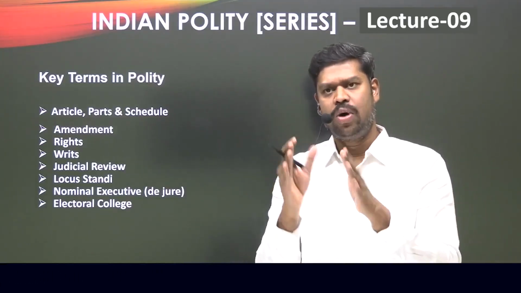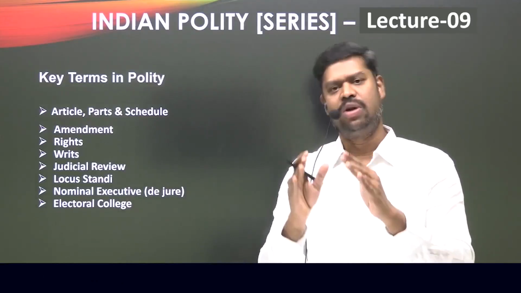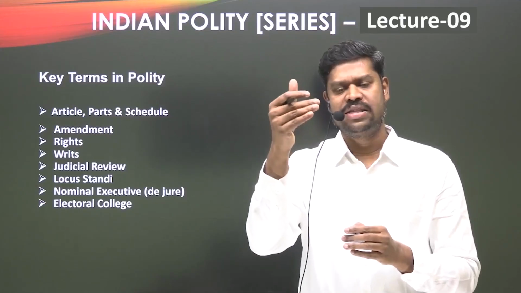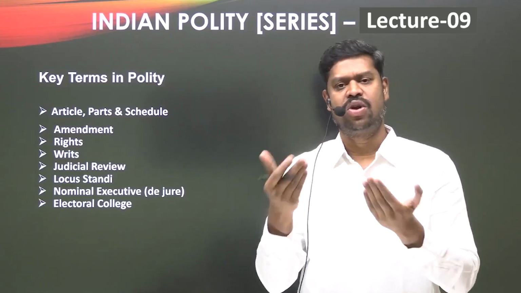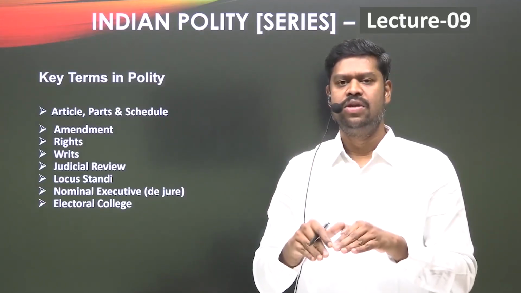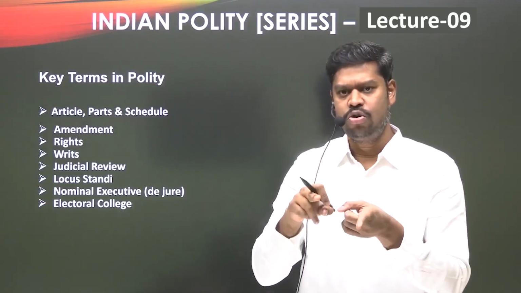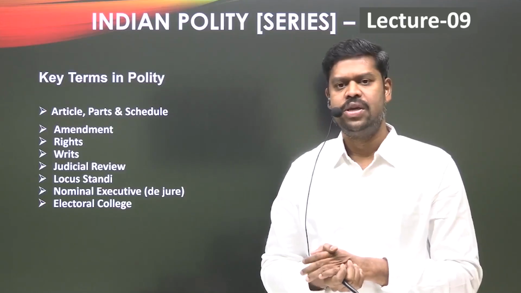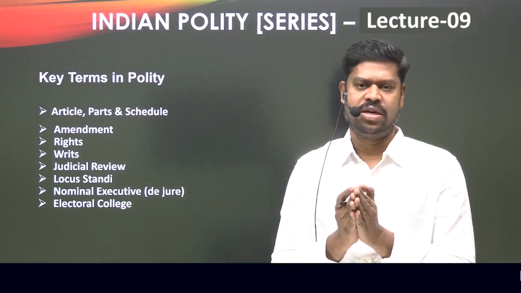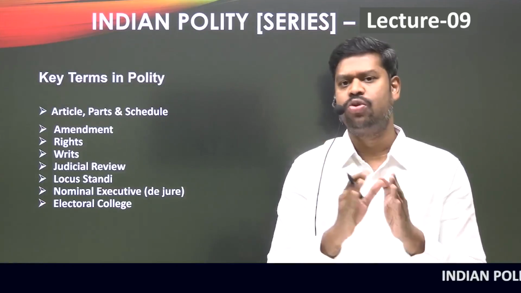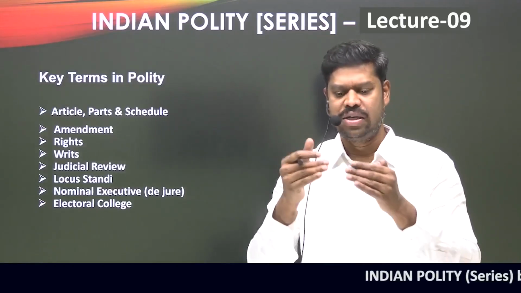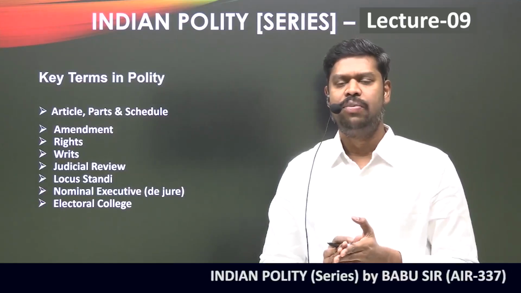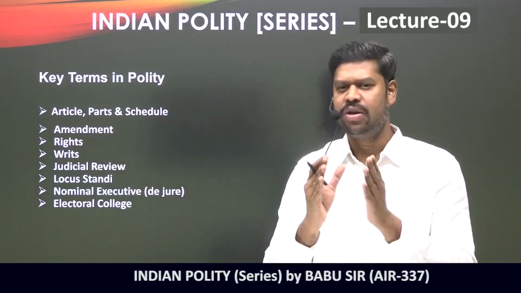While Article 1 makes it very clear what the territory of India is, what the states within the territory of India are is not mentioned in Article 1. So Article 1 is saying that if you want to know all those things, you can go and refer to Schedule 1 of the Constitution. That means you should understand that although Article 1 is the source of all those things, it does not have all this information mentioned in that particular rule itself, because that would make the Constitution not very organized.